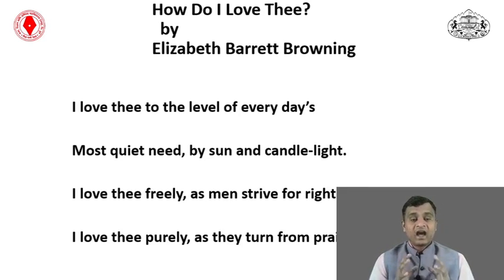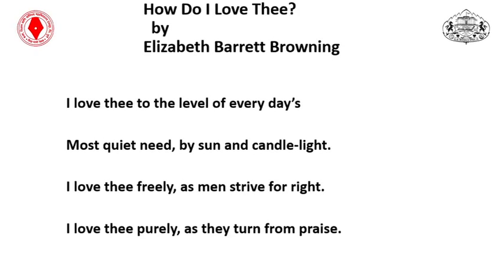What is the everyday quiet need? Our everyday quiet need is that we need light, we need food, we need water, we need to breathe, we need air, oxygen. So she said that I love thee at the level of the everyday most quiet need.